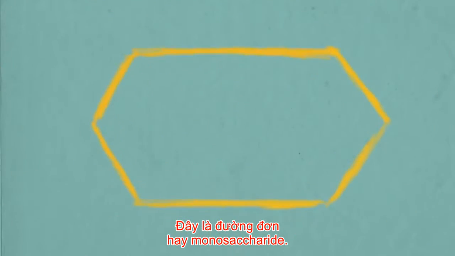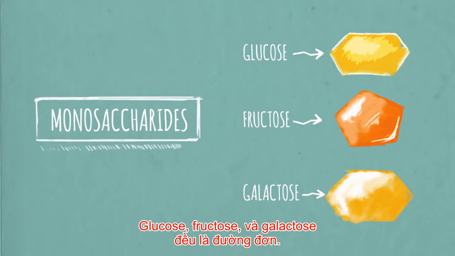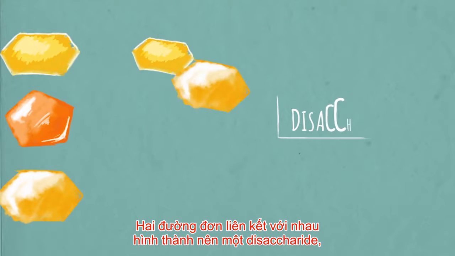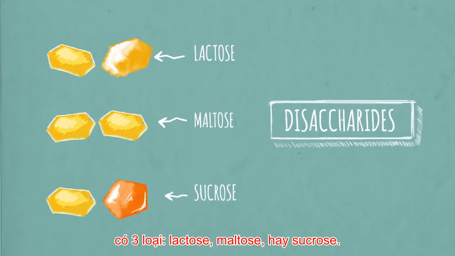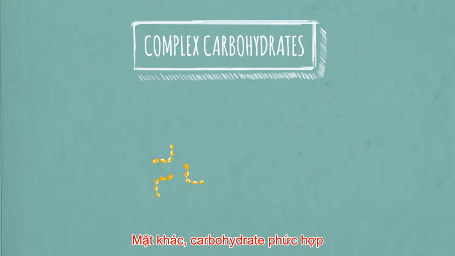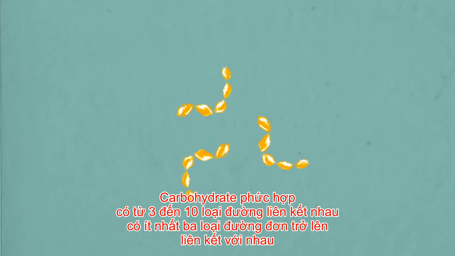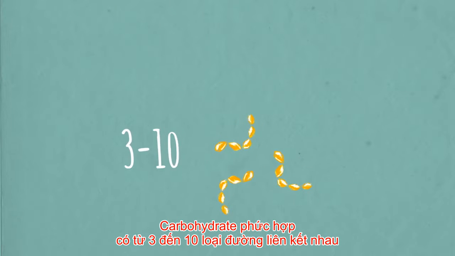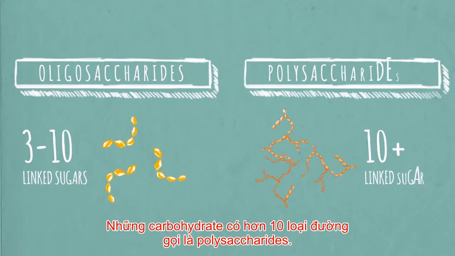This is a simple sugar, or monosaccharide. Glucose, fructose, and galactose are all simple sugars. Link two of them together, and you've got a disaccharide: lactose, maltose, or sucrose. Complex carbohydrates, on the other hand, have 3 or more simple sugars strung together. Complex carbohydrates with 3 to 10 linked sugars are oligosaccharides. Those with more than 10 are polysaccharides.